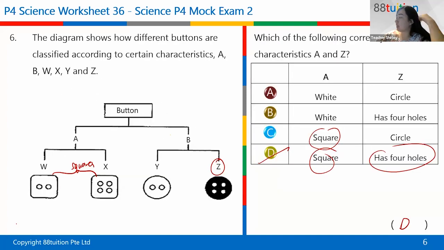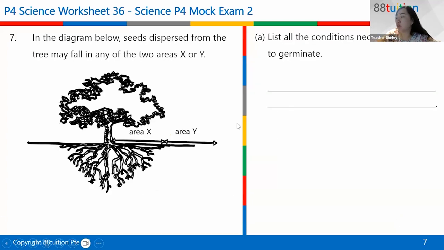Okay, I guess we have finished our MCQ questions. We will move on to open-ended later. But before that, let's play a game first. I think we have time today because we don't have that many questions. But the game will also be related to your science. Let me just quickly draw it out.